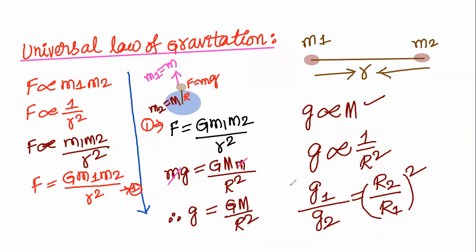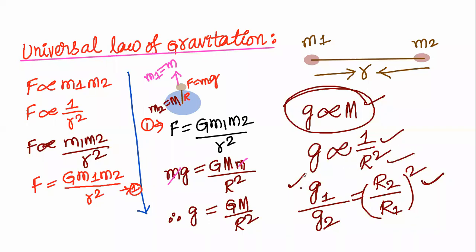This is according to the relation between capital G and small g. In terms of the mass, g is inversely proportional to r square. You have to remember this. g1 by g2 is equal to r2 by r1 whole square.